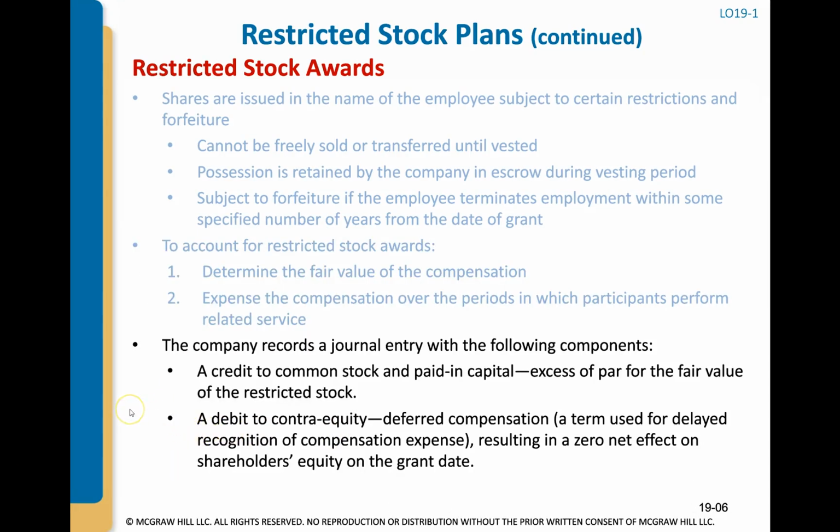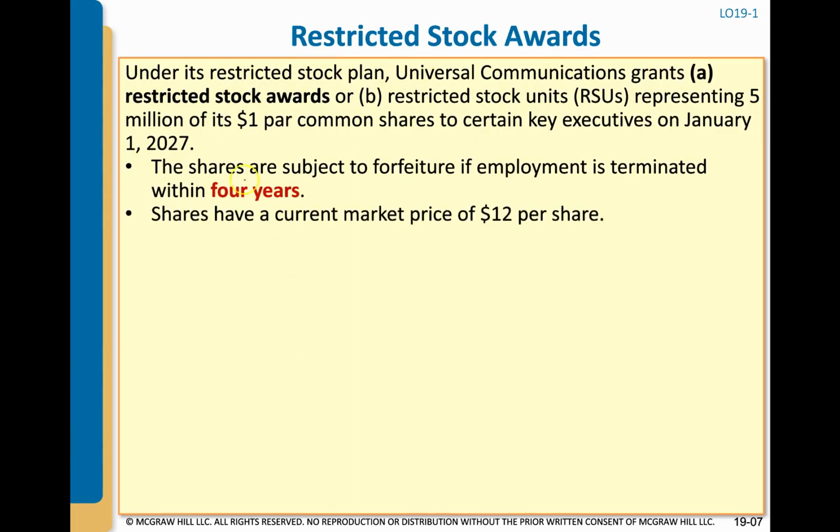When we record the journal entry for a restricted stock award, because we're actually issuing stock, we credit common stock and paid-in capital in excess of par for the fair value of that restricted stock. And then we have a debit to a contra account, which we'll go through in an example. Here's the example.